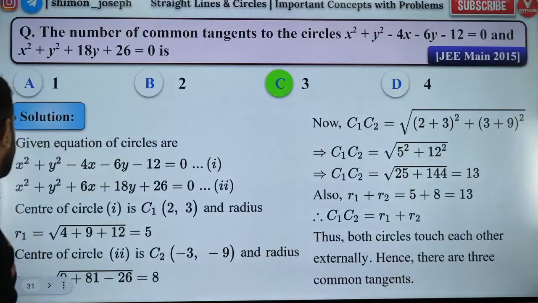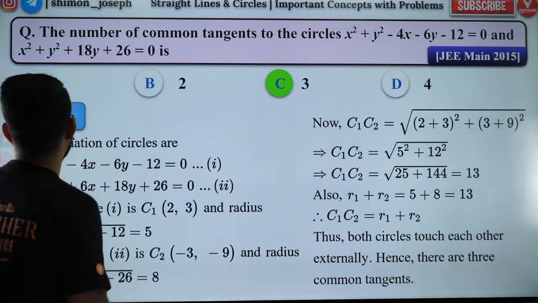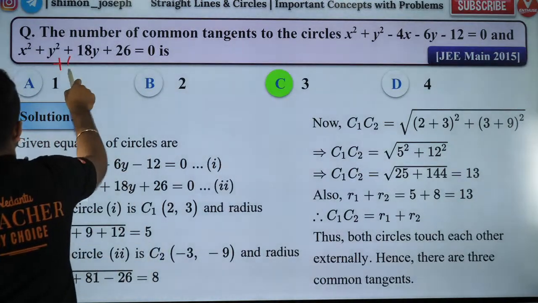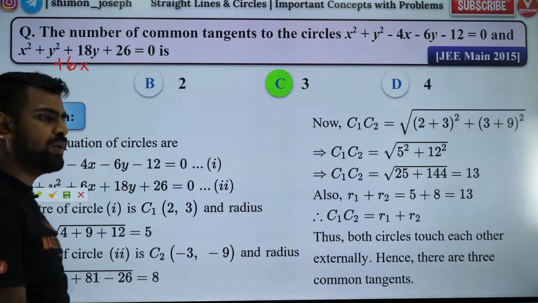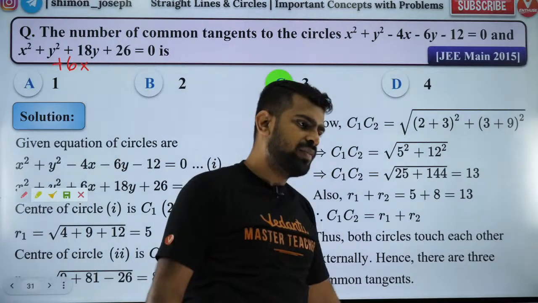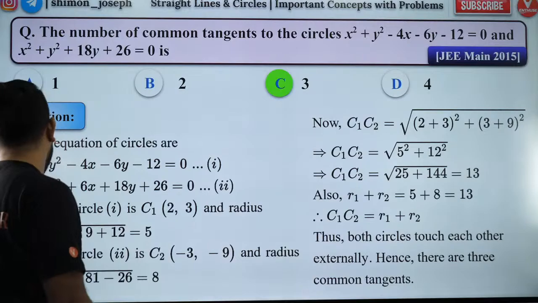Let's check the... See, I told you now there's some typing error. They left plus 6x here. So here plus 6x should be there. Okay. There was a typing mistake. That's why I got wrong. Okay. Yes, yes, yes. I will solve it now completely.